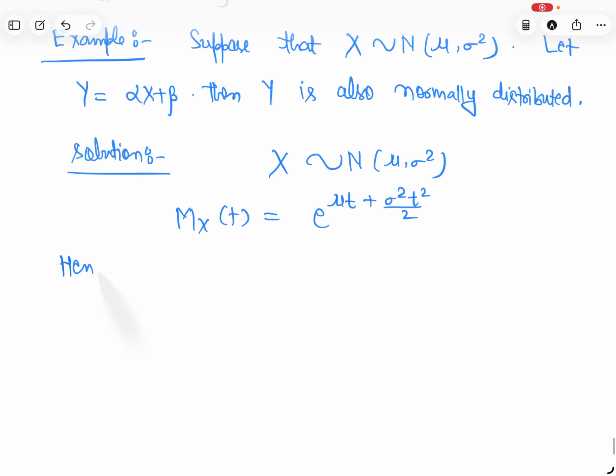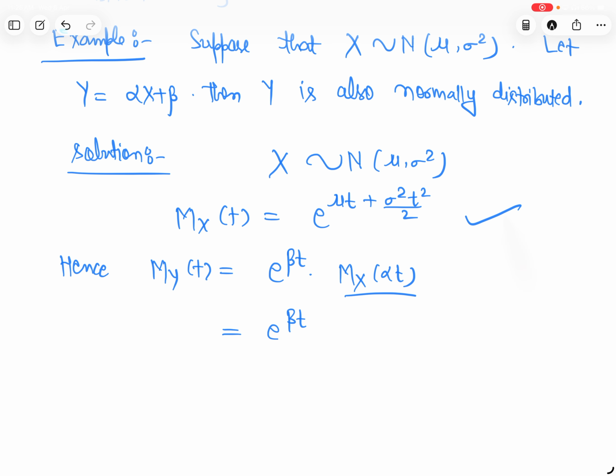Hence MY(t) is equal to, by the above result, e to the power beta t into MX(alpha t). We have just calculated this. So put this value: in place of t, you put here alpha t.